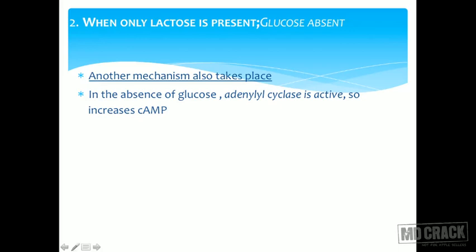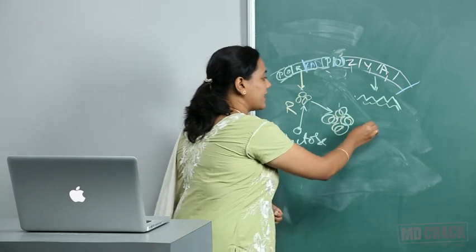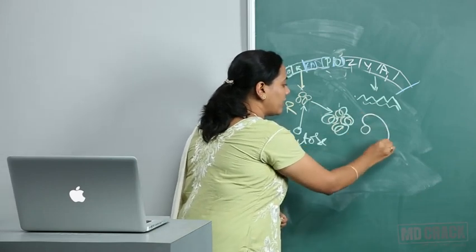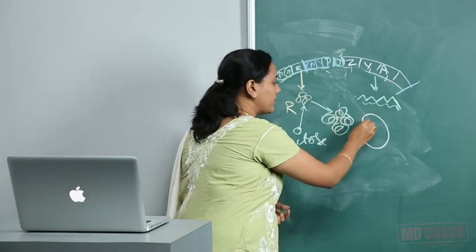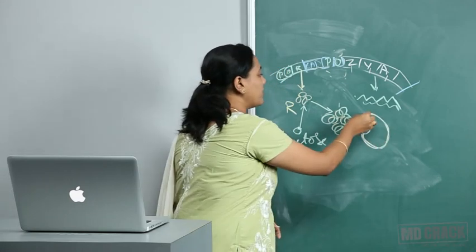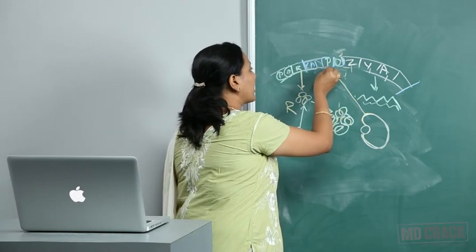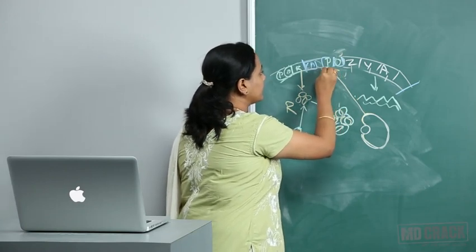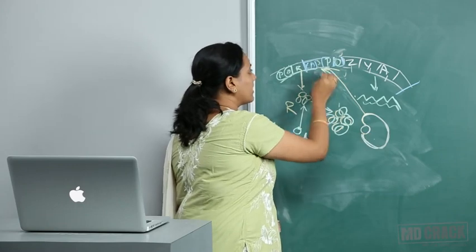In the absence of glucose, adenylate cyclase is active. So what? It increases the cyclic AMP levels. When cyclic AMP levels increase, this cyclic AMP will be bound by one more protein. Now this protein, the CAP, will go and bind to the CAP site.